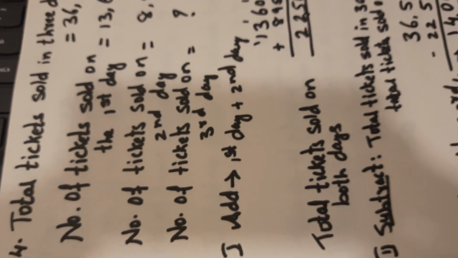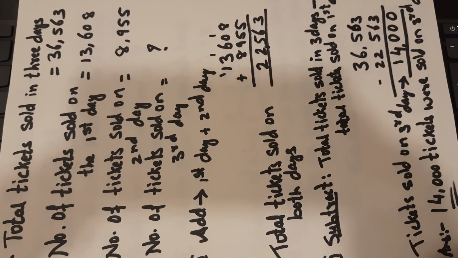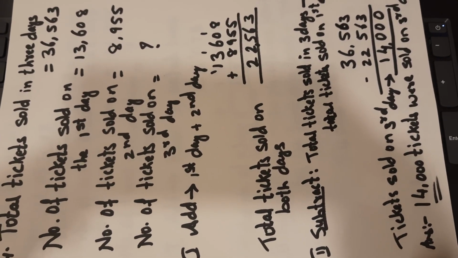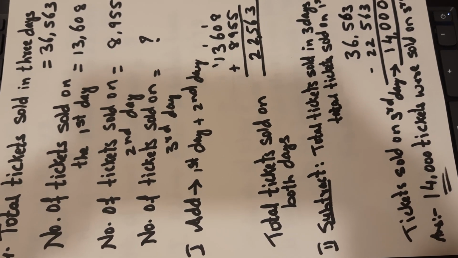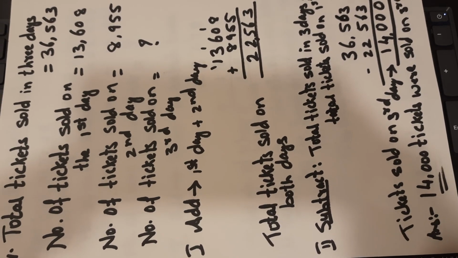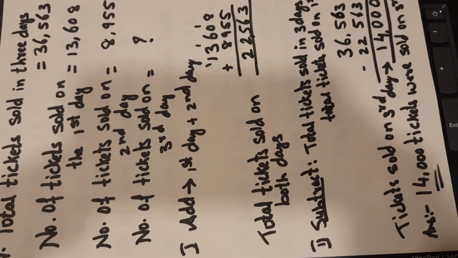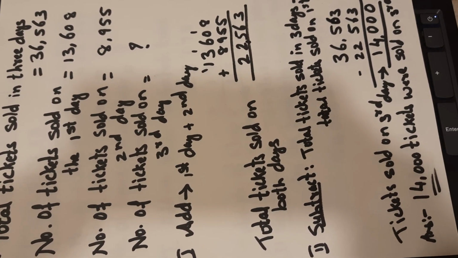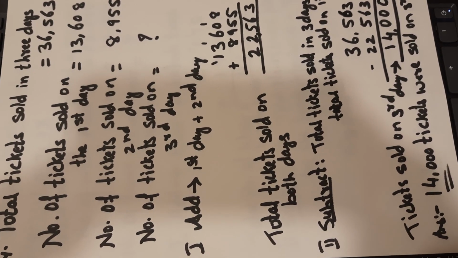So this is how we go about. Total tickets sold in 3 days, 36,563. Number of tickets sold on the first day, 13,608. Number of tickets sold on the second day, 8,955. Number of tickets sold on third day, question mark.